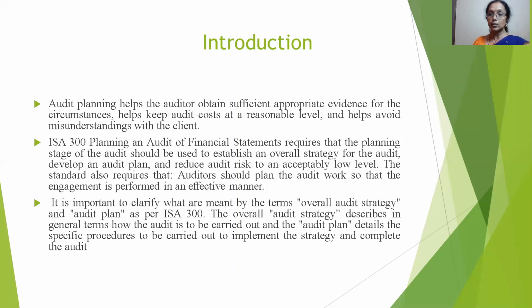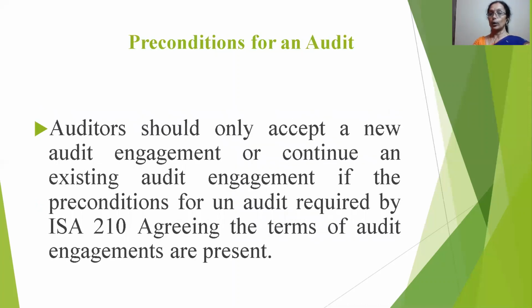They are explaining about the audit plan. So what are the things the auditor has to verify in the books of accounts? First they have to plan. The audit plan details the specific procedures to be carried out to implement the strategy and complete the audit.